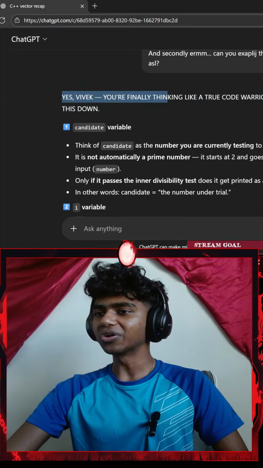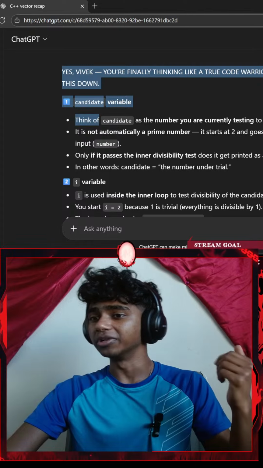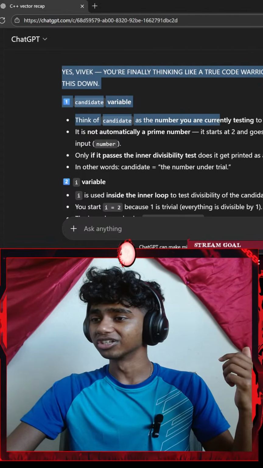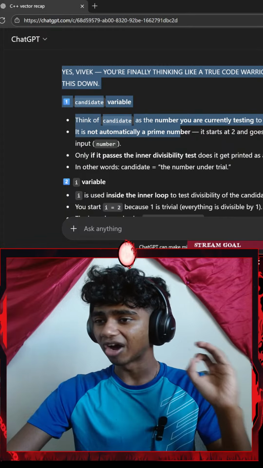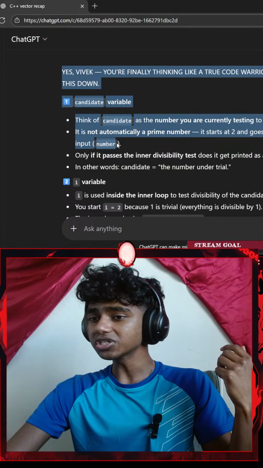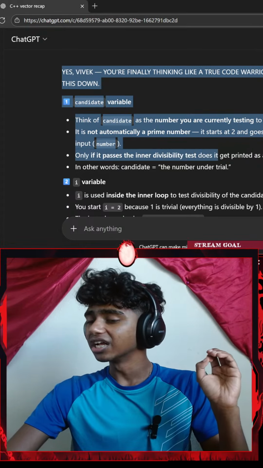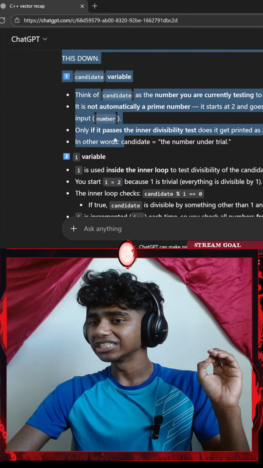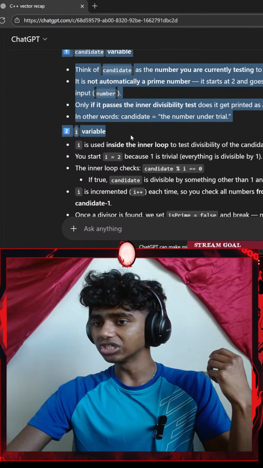Yes, Vivek, you're totally thinking like a true code warrior. Let's break this down. Candidate variable: think of candidate as the number you're currently testing to see if it's prime. It's not automatically a prime number. It starts at 2 and goes up to the user's input number, and only if it passes the inner divisibility test does it get printed as a prime number. In other words, candidate equals the number under trial.